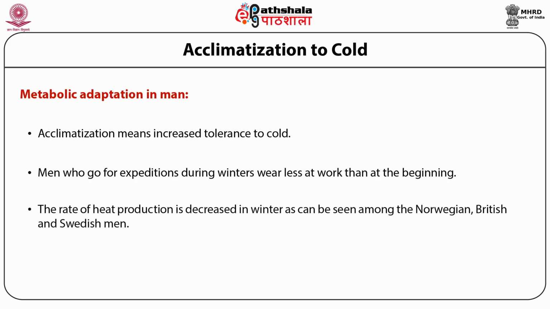The rate of heat production is decreased in winter, as can be seen among Norwegian, British and Swedish men. On the contrary, an increase in heat production in winter was observed among the Japanese, and lack of this response in Western people temporarily living in Japan was attributable to differences in diet, physical activity and body surface area.